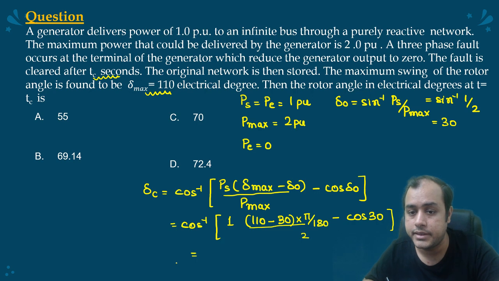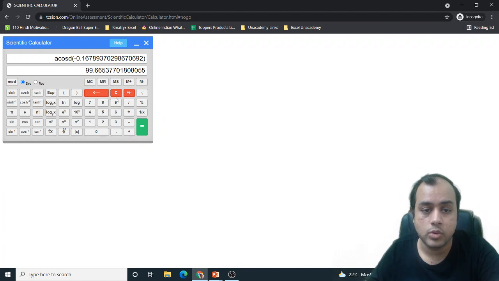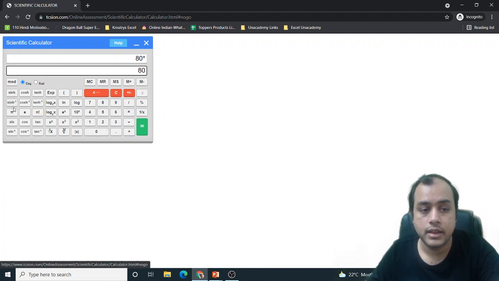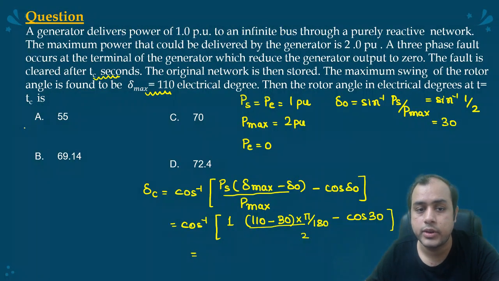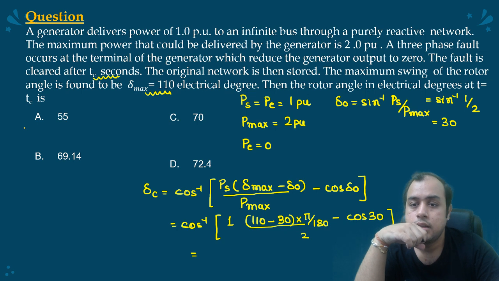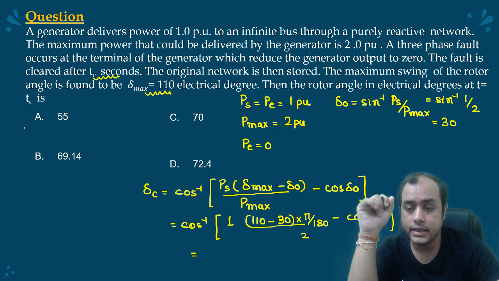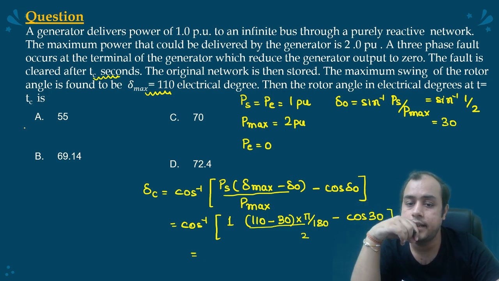But I think there has been a mistake where we have committed a mistake. Let's see. Again, let us calculate 80 into pi by 180 divided by 2 minus, we need cos 30. Okay, if I write cos inverse, it is giving 99.66. It is giving 1 pu power, the maximum power is 2 pu, that is initial angle is 30 degree.